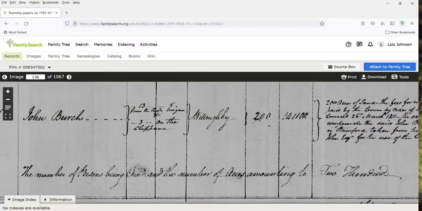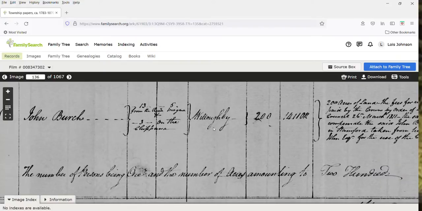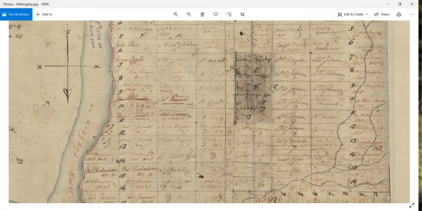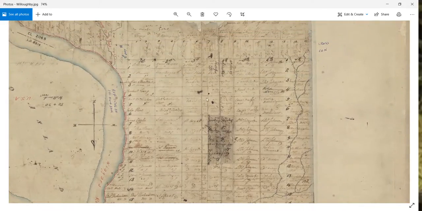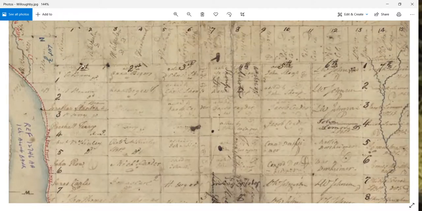So I just want to pull up the patent plan for Willoughby. And we are looking on concession 5, lot 13. Again, not overly easy to read. These are the concessions here. Now this time they are not Roman numerals, okay? But they've got them labeled first, second, third, which is more typical of a concession.